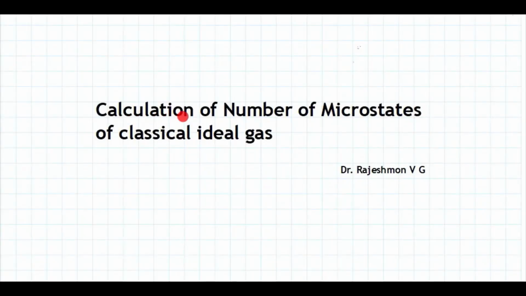In this lecture, I will explain the calculation of number of microstates of classical ideal gas. What is the significance of this number of microstates? Once we have number of microstates, we can calculate entropy using Boltzmann entropy relation S equal to k log omega. Then through that, we can calculate the other thermodynamic parameters. So that is the whole idea of this class.